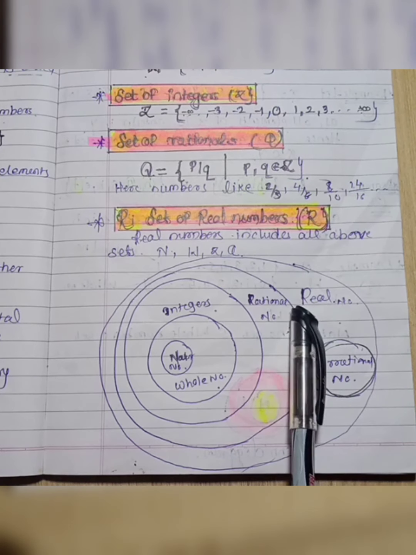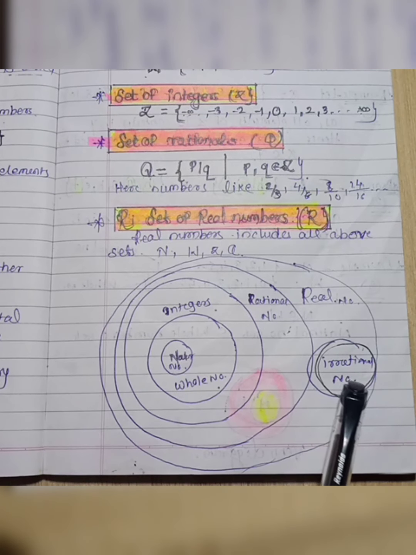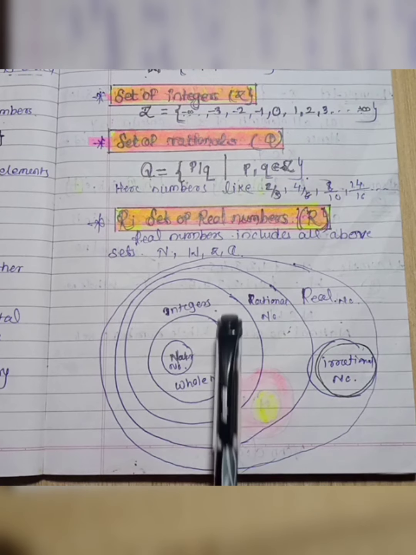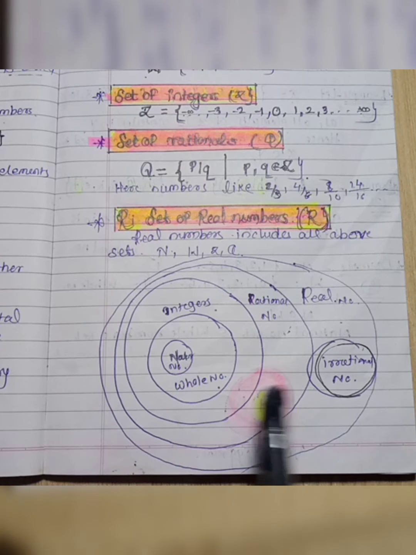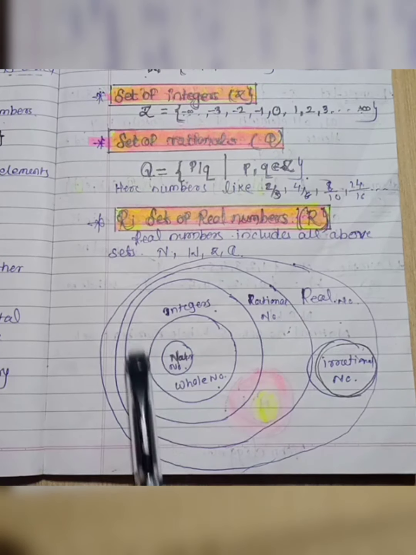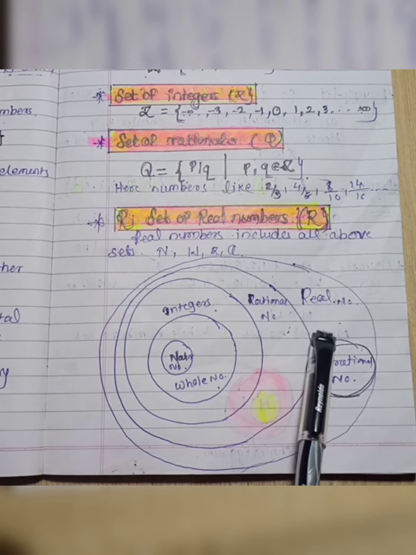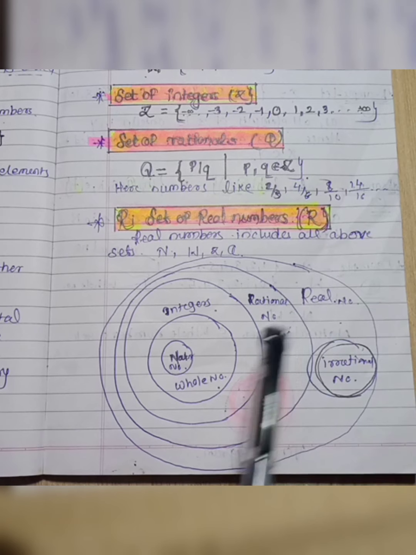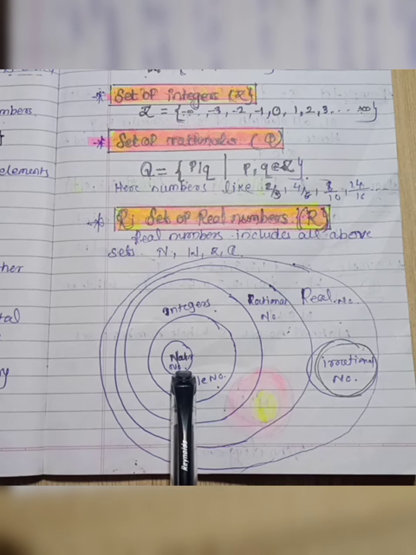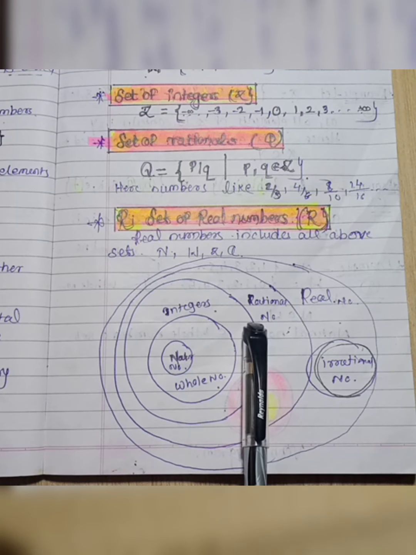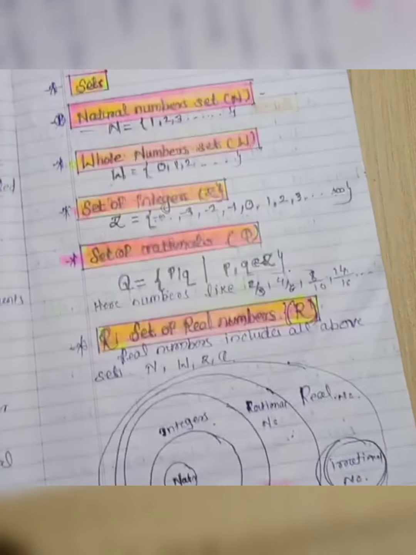And we know that the real numbers contain the irrational numbers, but the irrational numbers differ from the natural numbers, whole numbers, integers and rational numbers. So it's not included in those three sets. It's included in the set of real numbers, but it is not contained in the set of integers, natural numbers and rational numbers. That's why it differs from the three sets.